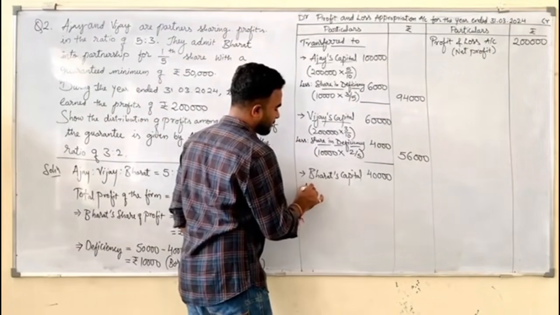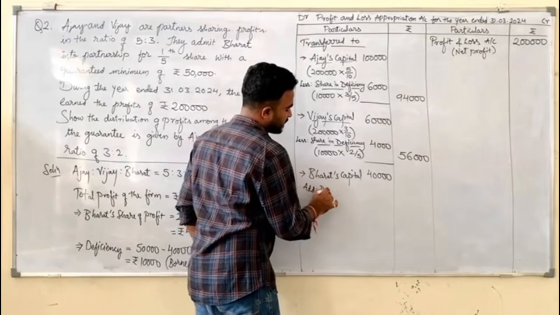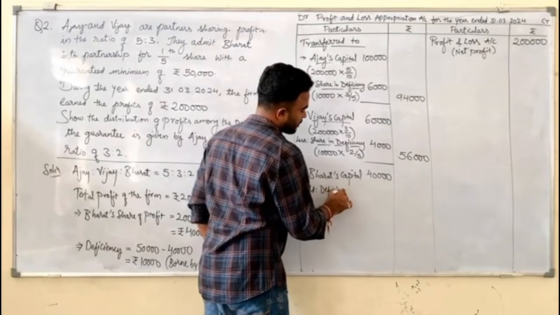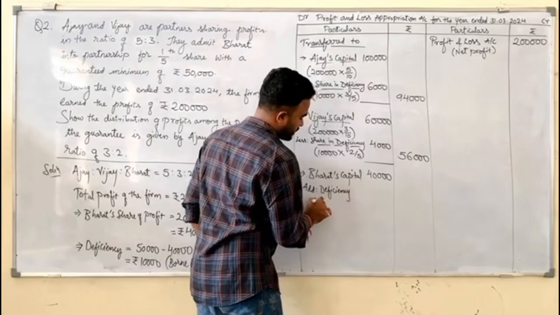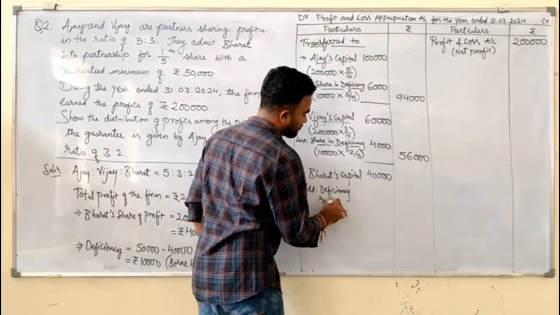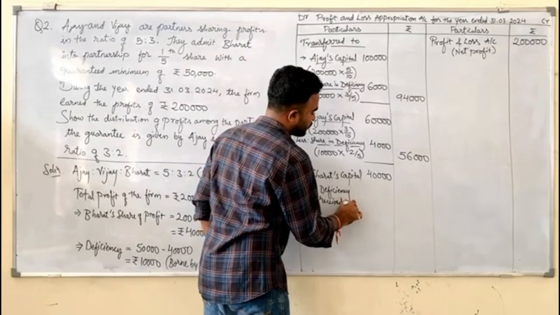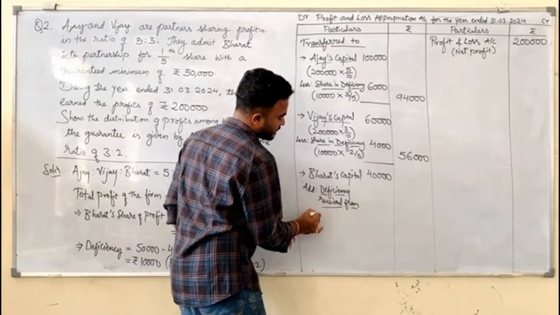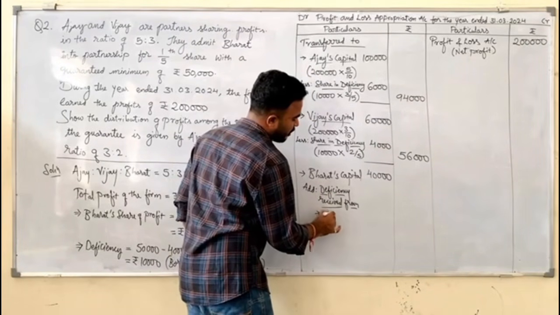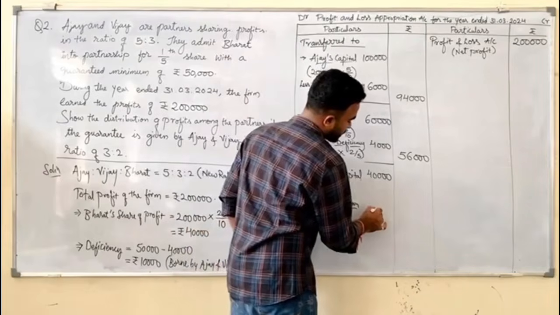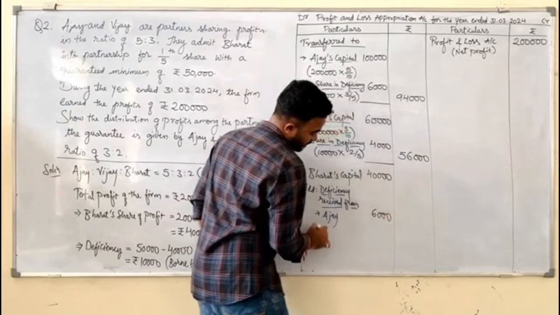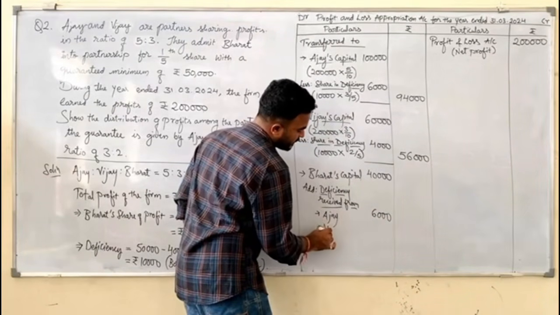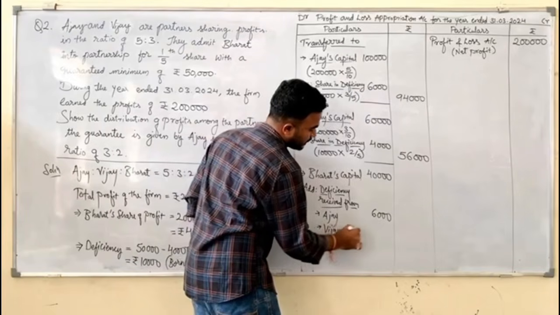So add deficiency received from whom? From whom did he receive? Old partners. Who are the old partners? Ajay. From Ajay, how much did he receive? 6,000. And next, Vijay. From Vijay, how much did he receive? 4,000.